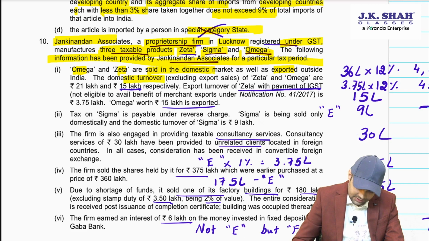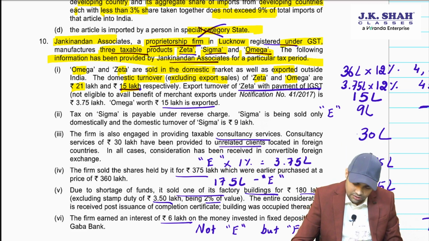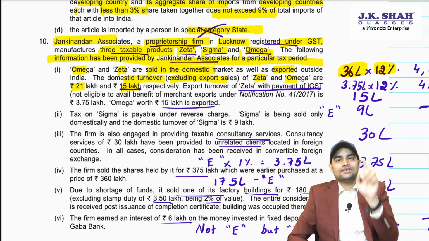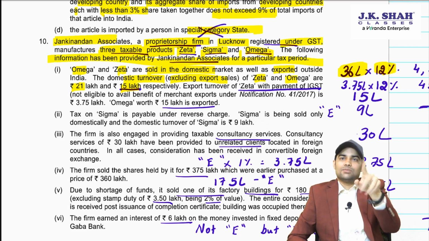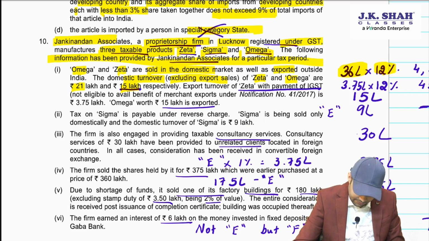The domestic turnover excluding export for Zeta and Omega are 21 lakh and 15 lakh. See, 21 lakh and 15 lakh will be liable. 21 lakh and 15 lakh total 36 lakh. See, I have written it here 36 lakh and I have multiplied with 12% because question says 12% for goods, 18% for services. So I have taken that information from that area.